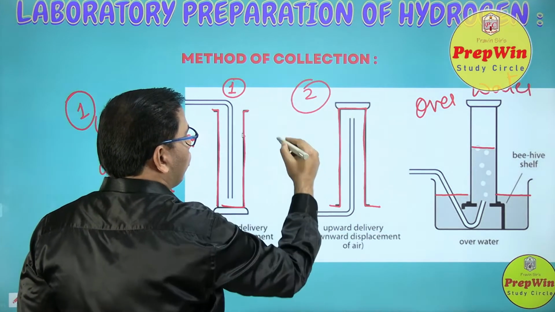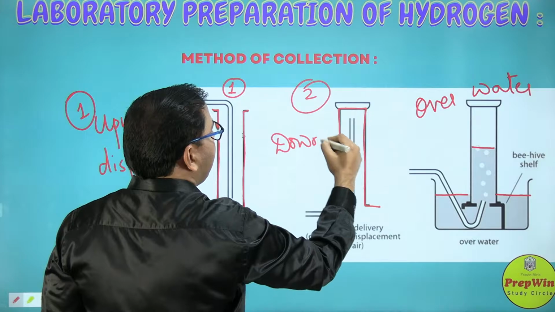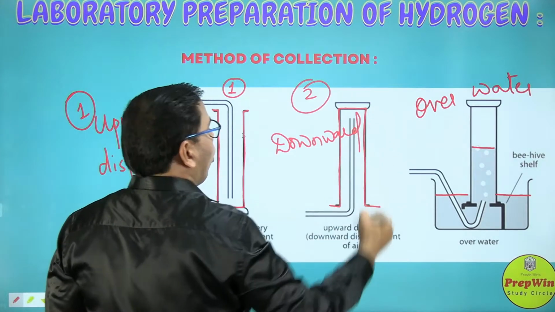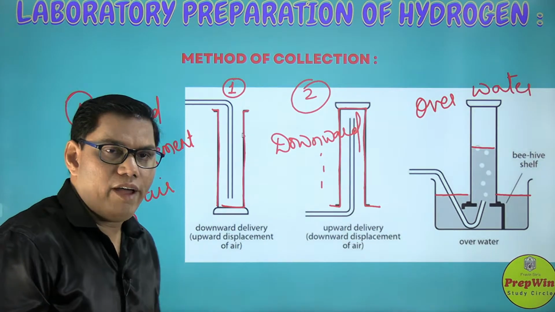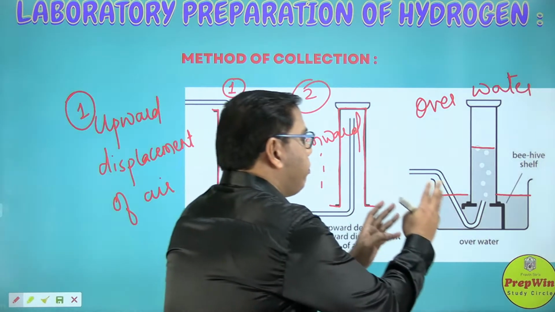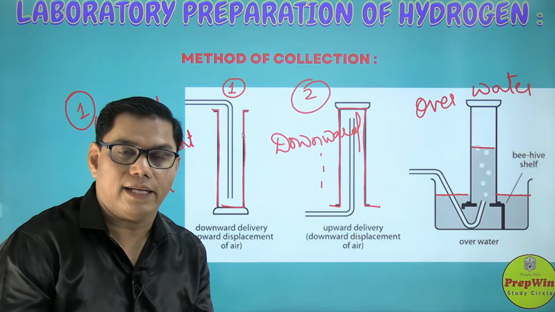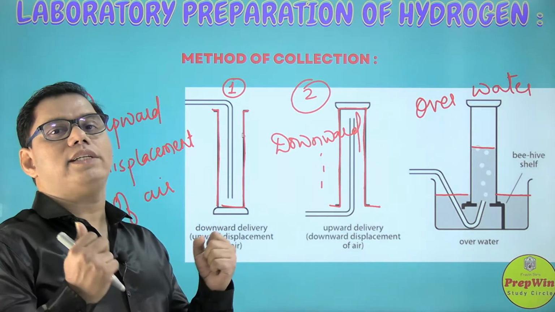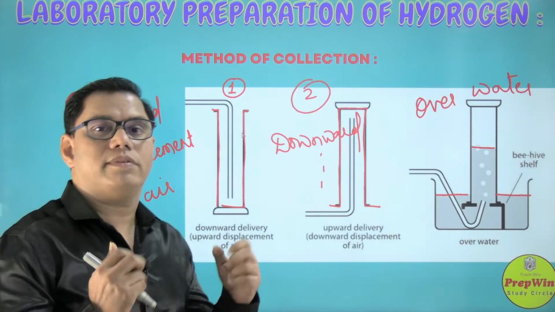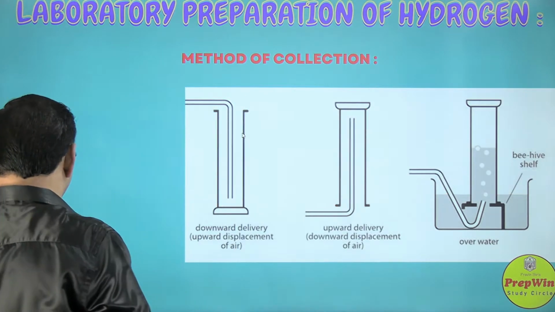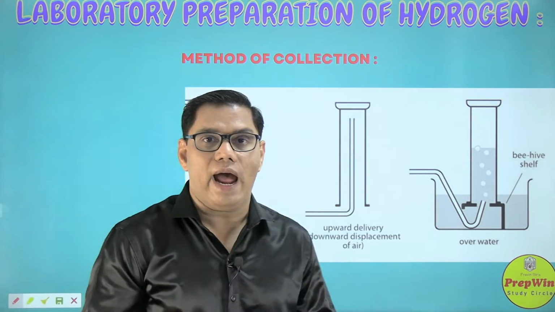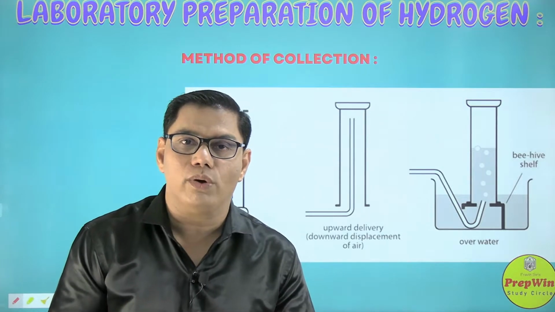Second one is the downward displacement of air, and third one is over the water. We always use one of these three methods to collect our gas. So for hydrogen gas, which is the best suited method that we are going to use? For that you have to understand the nature of the hydrogen gas.